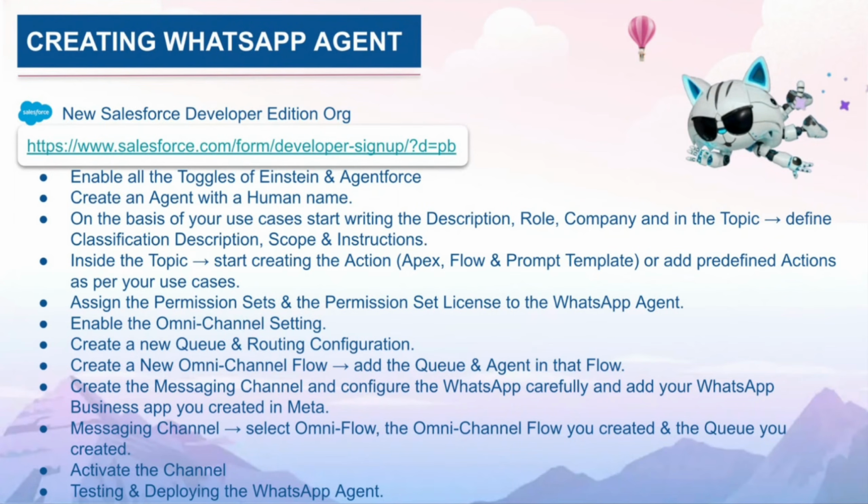Obviously, you have to create the messaging channel and configuration, configure WhatsApp carefully, and add the WhatsApp business app that you created in Meta. Once you go into the messaging settings, there are multiple channels, like web, WhatsApp, Facebook, and others, bot as well. You need to click on WhatsApp and go step by step.